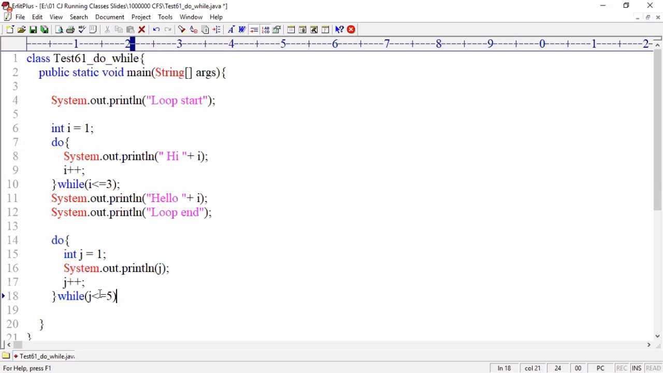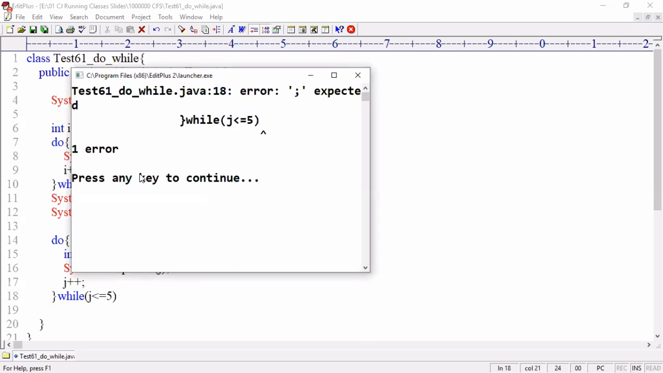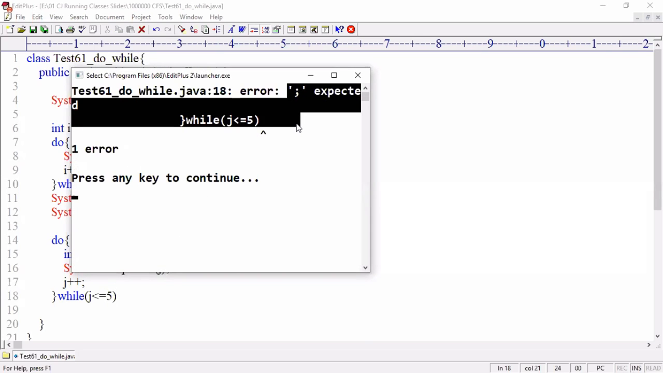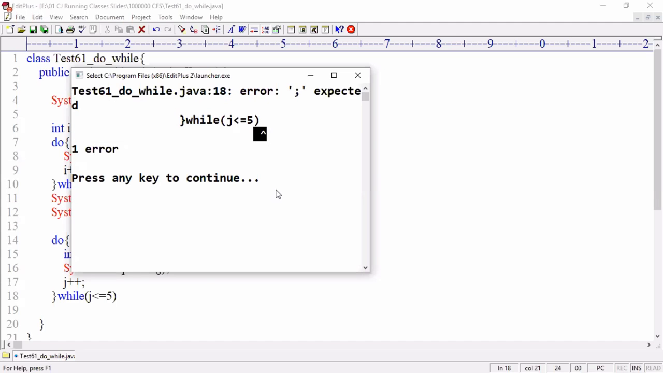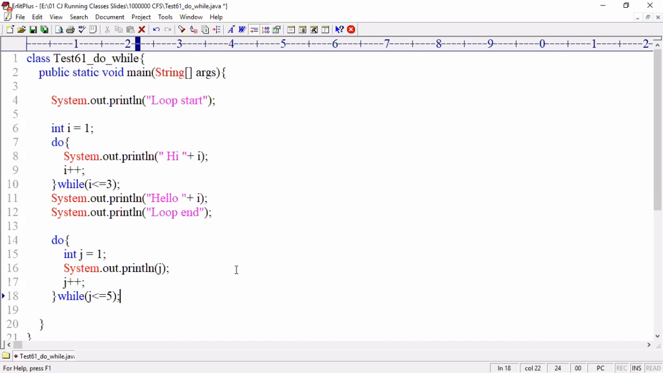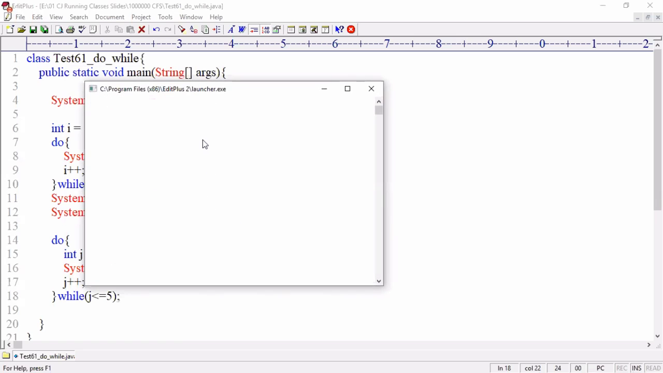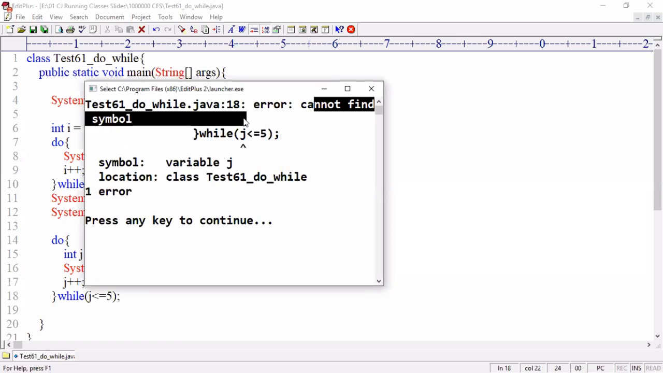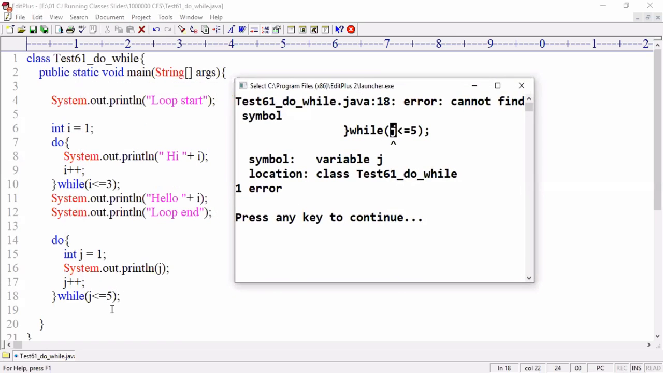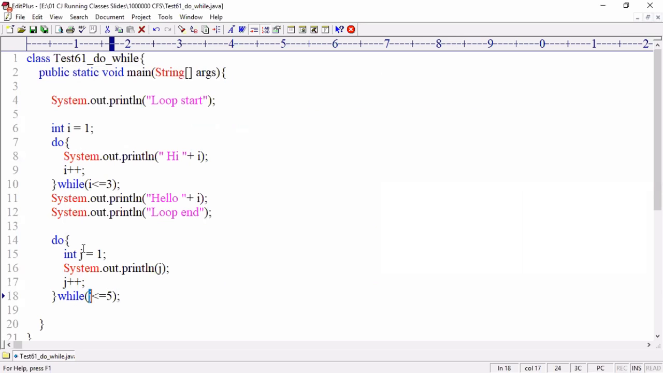Look at that, while i less than or equals to 5. Here, if you write no semicolon, the compiler is throwing an error. Look at that, semicolon is expected, semicolon is mandatory. Okay, I am placing the semicolon here, control 1, compiled successfully. Look at there, cannot find symbol, variable j, the compiler is throwing an error. So the j variable you declared inside the do while loop, you cannot access after the do while.